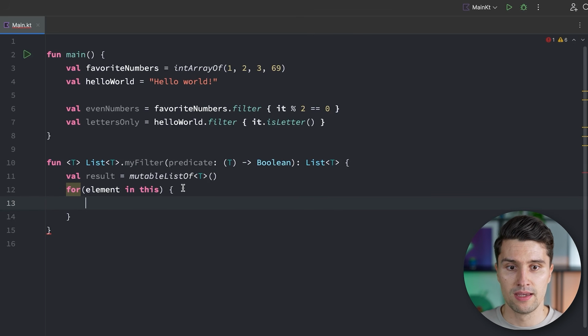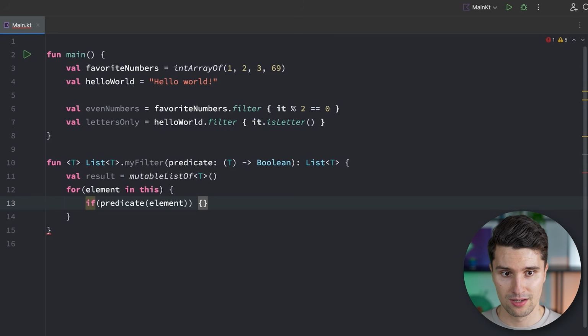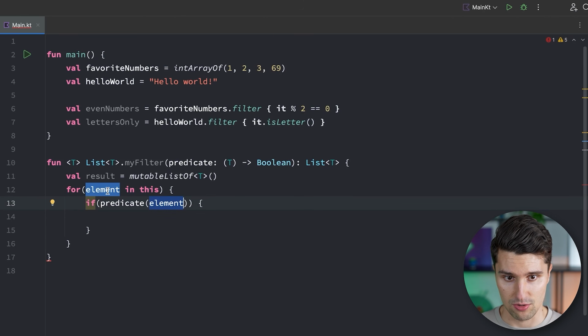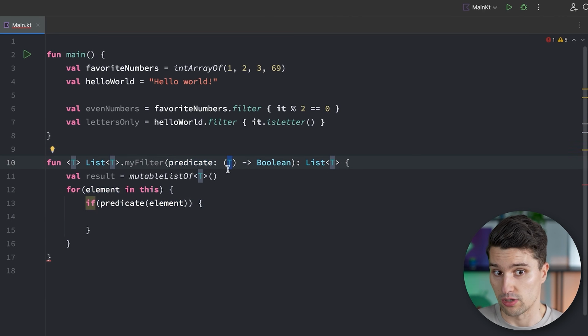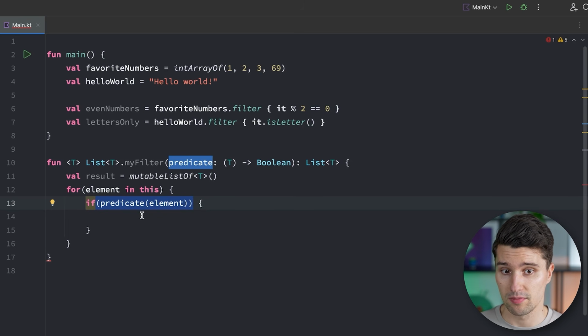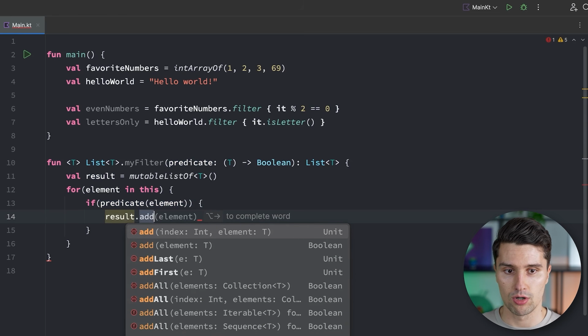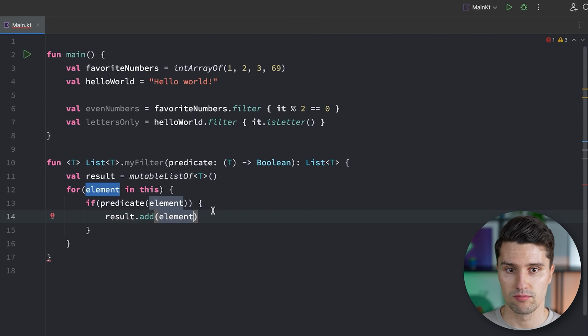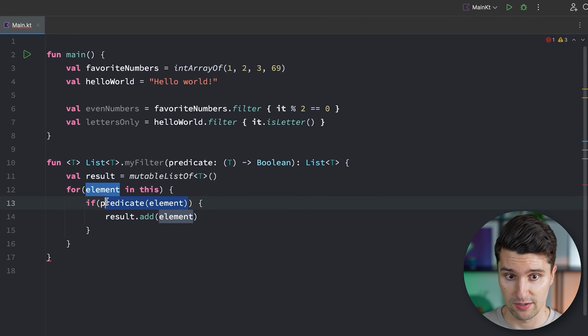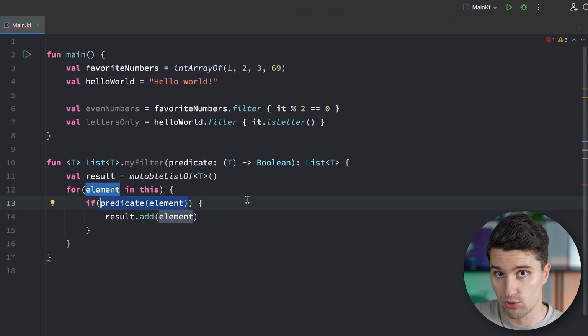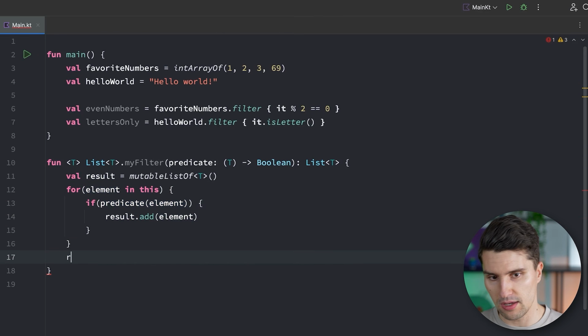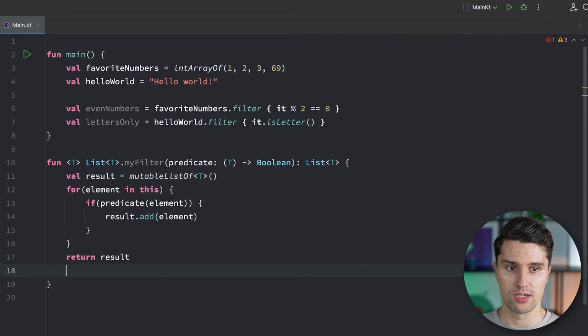So we can still say our predicate with our current element that now also takes in a type t. So element is of type t and our predicate takes an input of type t. That is perfectly valid. If that returns true, that means we want to keep the element. That means we will simply add it to our result list, so .add element. After we've done that, we've only added those elements for which the predicate function returned true, which we want to keep in our list.